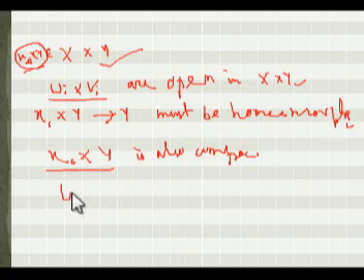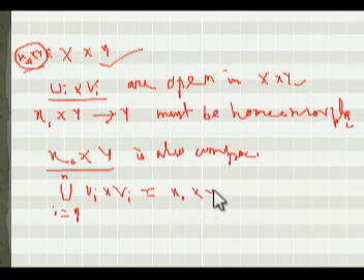Let this finite subcover be i equal to 1 to n. Ui cross Vi is an open covering of this slice X0 cross Y. So this is a finite subcovering.